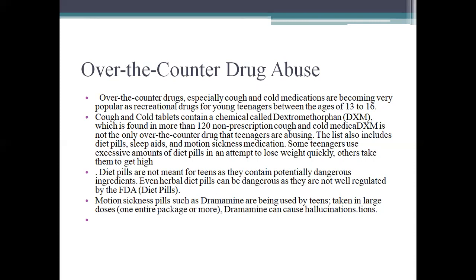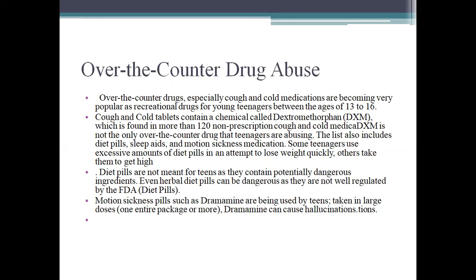It is not only cough medicine that teenagers are abusing. The list also includes diet pills, sleep pills, and motion sickness medication. Some teenagers use excessive amounts of diet pills in an attempt to lose weight quickly. Others take them to get high. Diet pills are not meant for teens as they contain potentially dangerous ingredients. Even herbal diet pills can be dangerous as they are not regulated.